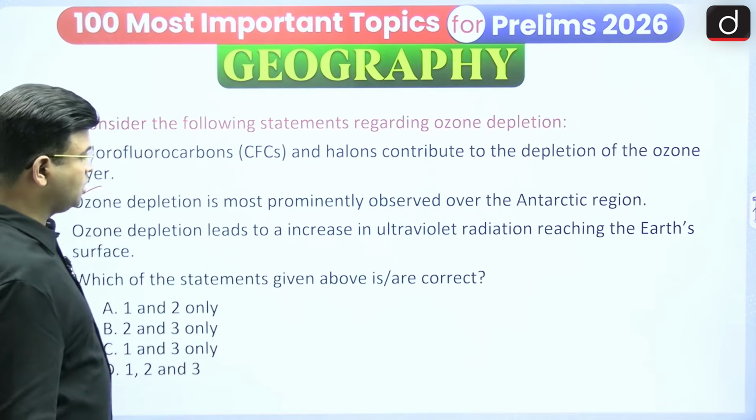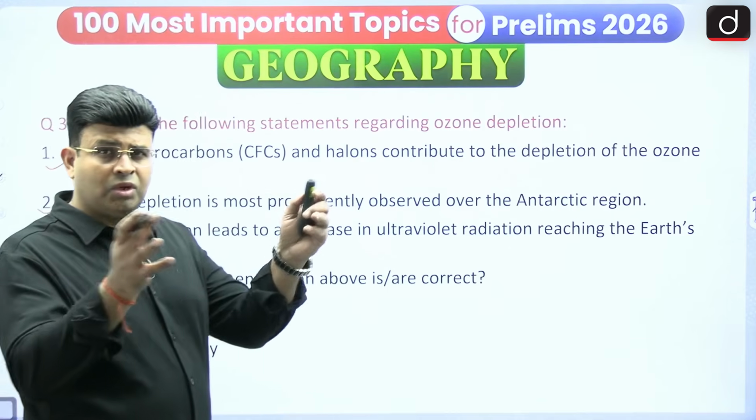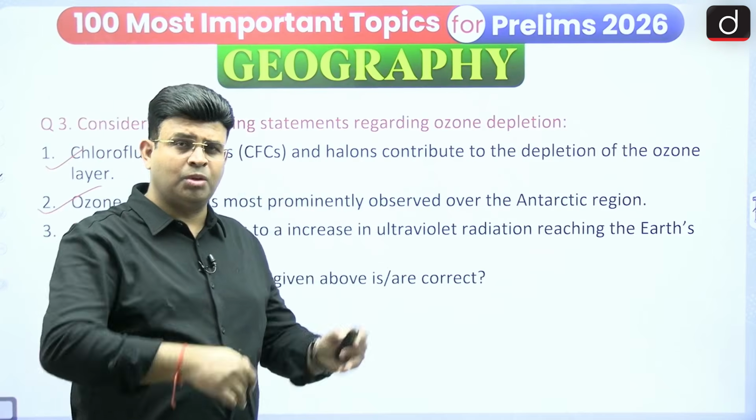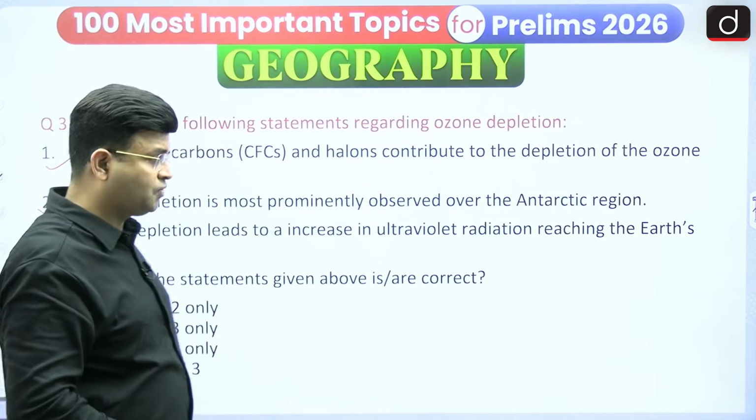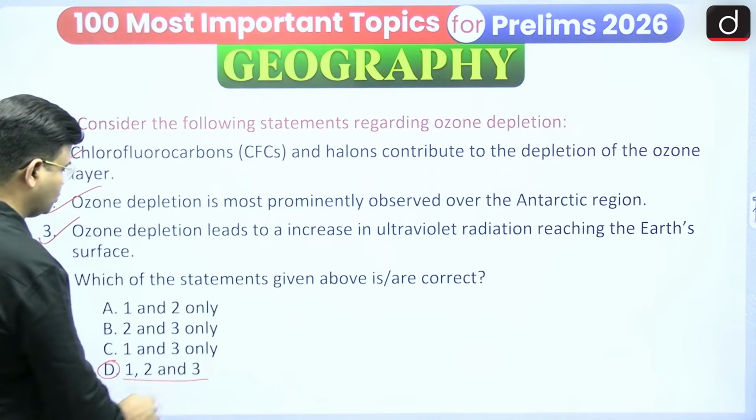Ozone depletion leads to an increase in ultraviolet radiation reaching the earth's surface. If the ozone hole is there, then UVB and UVC rays will easily be able to come onto the earth's surface. So this statement is also correct, and we can say that option D, 1, 2 and 3, is correct.